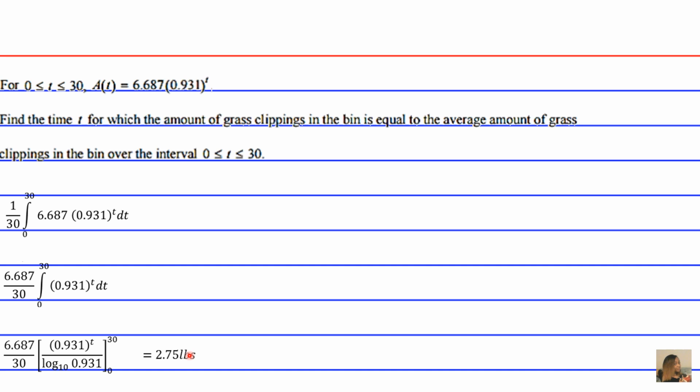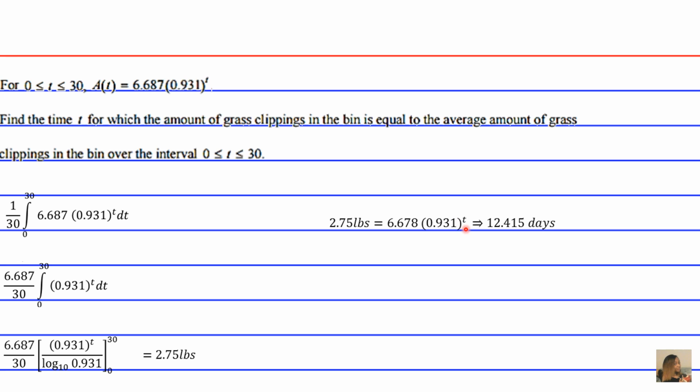But that's not the answer yet, because we want to know at what time this amount pops up. So at what day does the average amount pop up, okay? And in order to do that, you just plug 2.75 pounds back into the original model equation, A of t, to figure out that time, okay? All right, so basically, this is what your equation should look like.